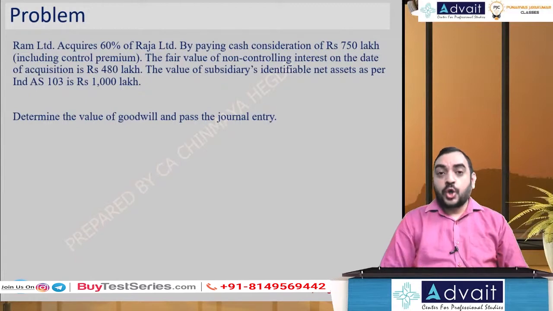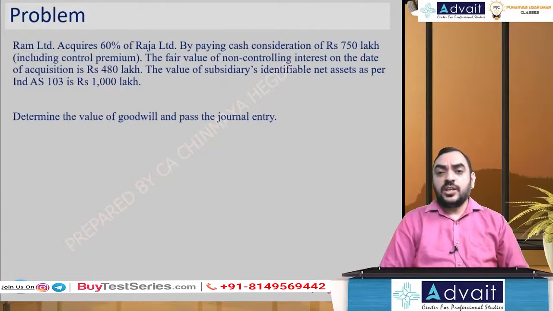The fair value of non-controlling interest on the date of acquisition is 480 lakhs. The value of net identifiable assets of the subsidiary as per Ind AS 103 is rupees 1000 lakhs. Determine the value of goodwill and pass the journal entry.